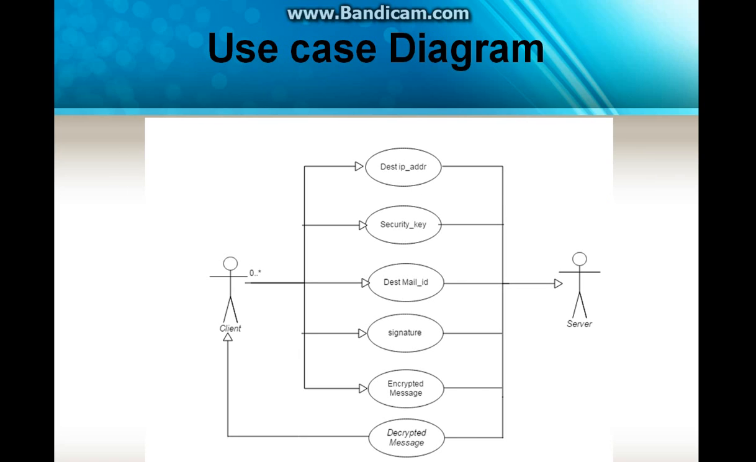This is my use case diagram. First we have the client and the user server. They have the destination IP address, security key, the destination mail, and then the signature algorithm. At last they encrypt the messages. Once the message is encrypted, the destination IP address should be given to the client, and that gives the decrypted, original message.